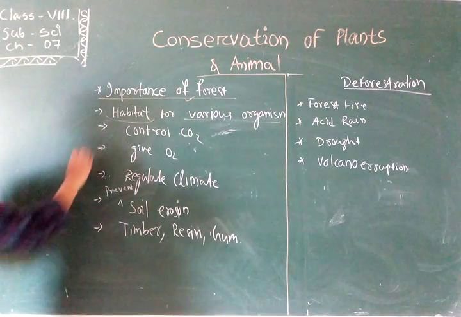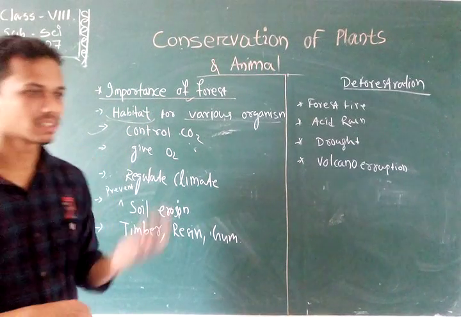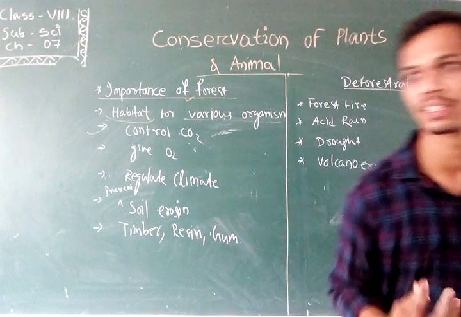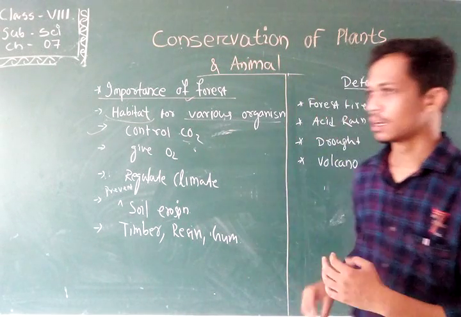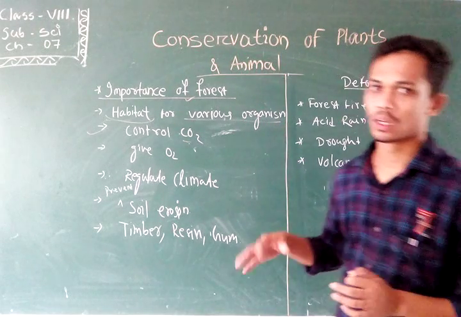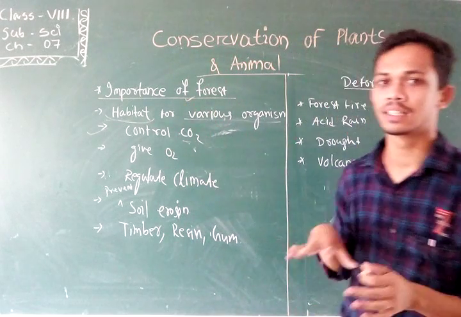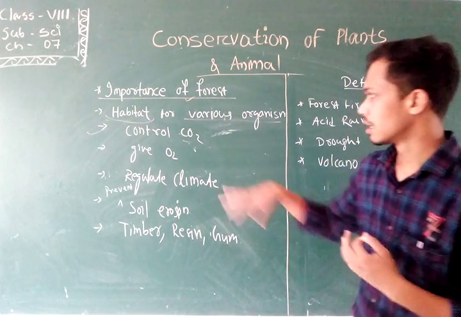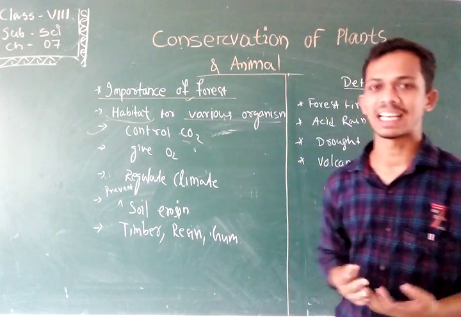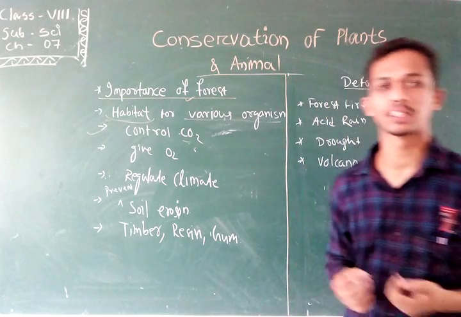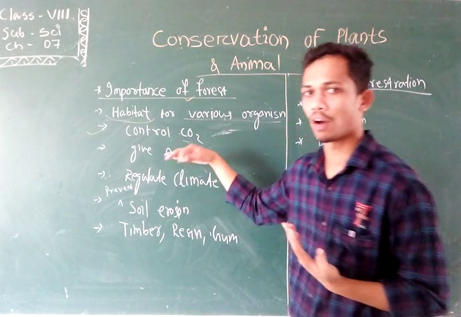Next one, it controls the carbon dioxide which is emitted by our exhalation and from various industries and vehicles by the burning of various fossil fuels. You know that carbon dioxide gas produces the greenhouse effect and causes global warming. So the plants or the forest are natural machines which convert the carbon dioxide into oxygen, and it gives us fresh air for the process of inhalation, pure air that contains a much larger amount of oxygen.